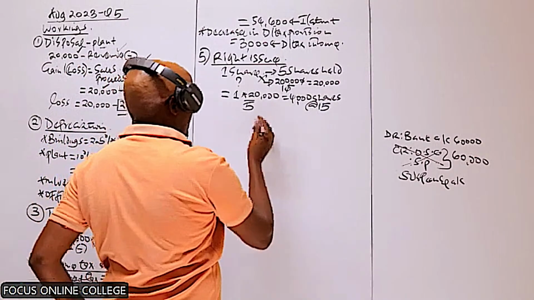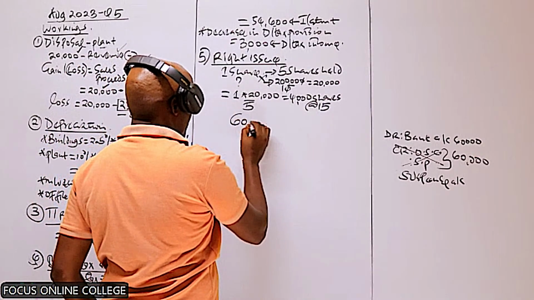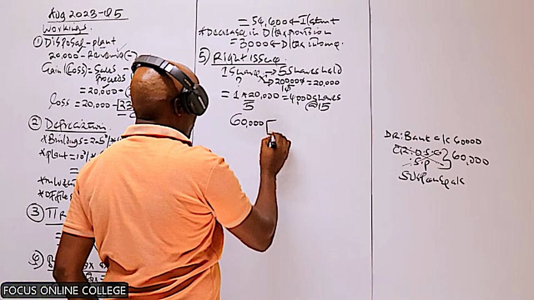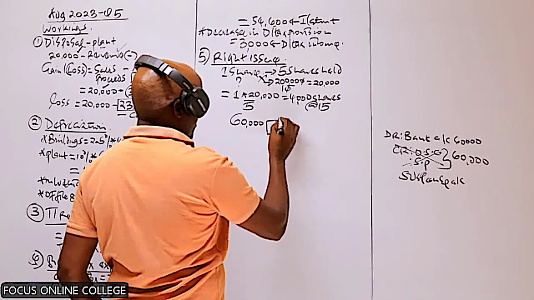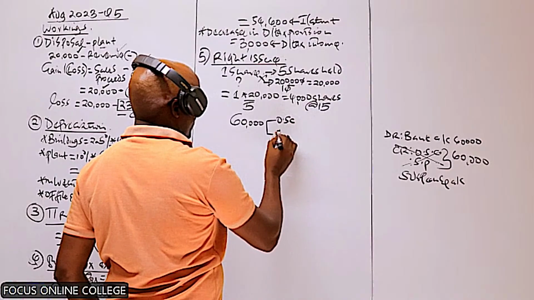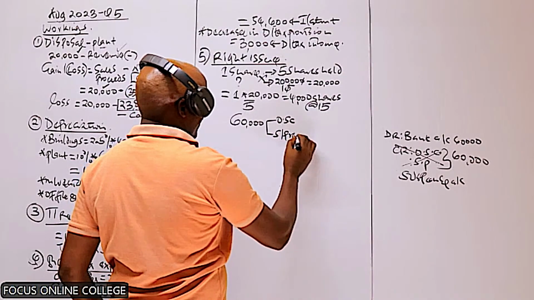And this amount of 60,000 was supposed to be credited in 2 accounts: ordinary share capital and share premium.